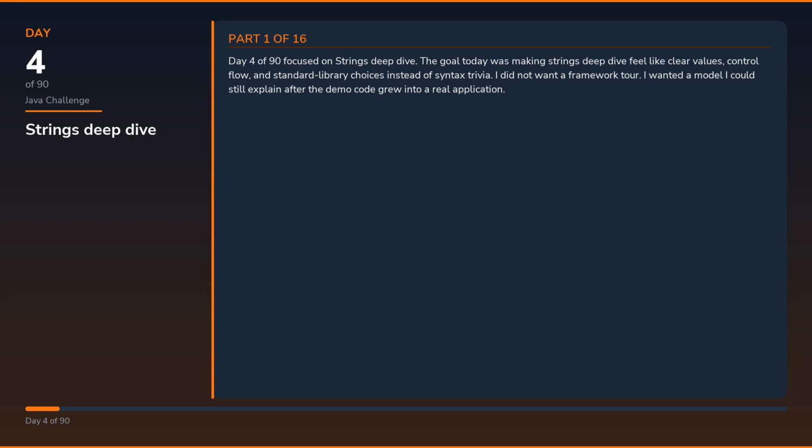Day 4 of 90 focused on strings deep dive. The goal today was making strings deep dive feel like clear values, control flow, and standard library choices instead of syntax trivia. I did not want a framework tour. I wanted a model I could still explain after the demo code grew into a real application.